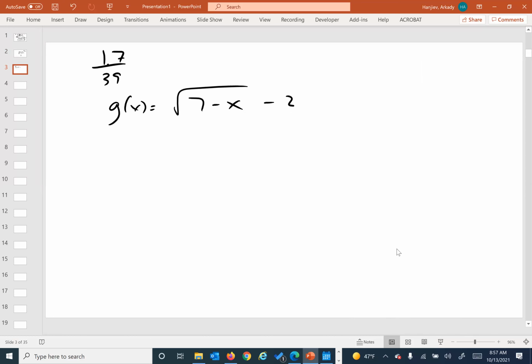So G is related to one of the parent functions. Describe them. Identify the parent function first. Describe the sequence of transformations, then sketch the graph. Okay, so the parent function F. That looks like a square root function to me. Are we good there? With this one, that should be this right here.